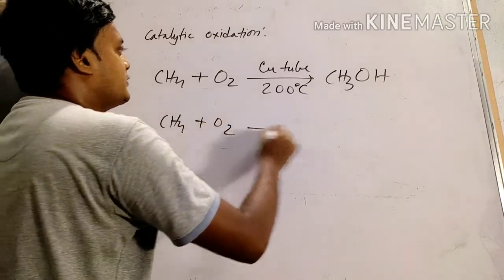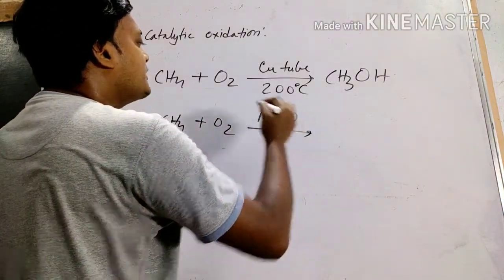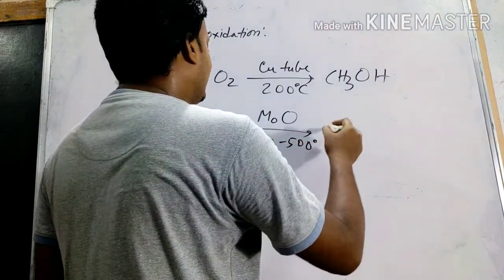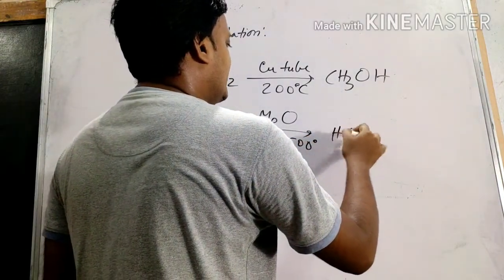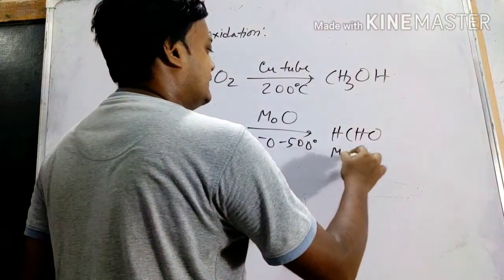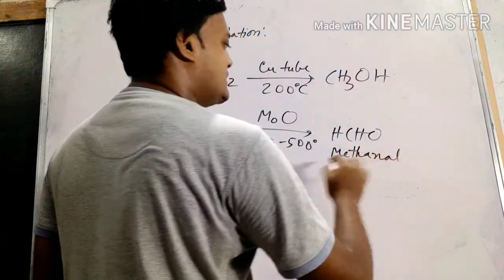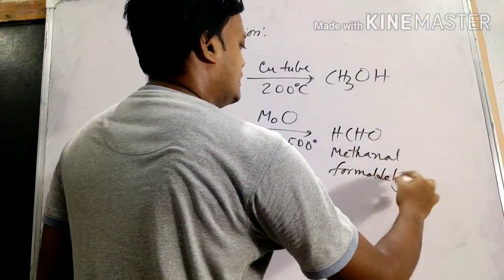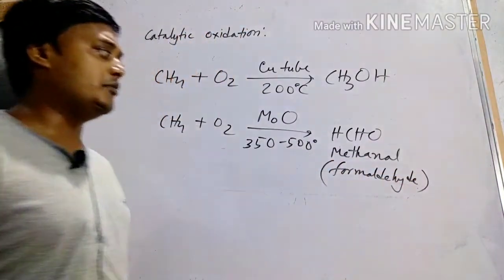Now instead of copper tube, if we use molybdenum oxide, MoO2, then we will get an aldehyde: methanal, IUPAC name methanal, common name formaldehyde. So you have to remember both the IUPAC and common names, okay?